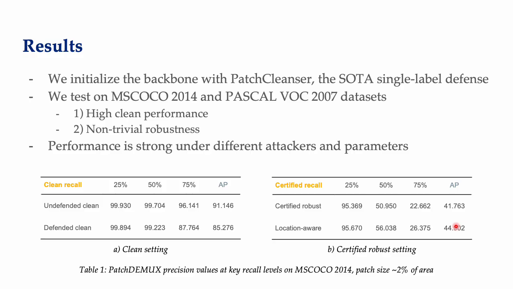The average precision is around 45% when we apply our stronger location-aware setting. Now, this is not as good as the clean setting, but we argue that since there's no existing baseline for multi-label robustness against patch attacks, we think that 45% on MS-COCO is a good start.